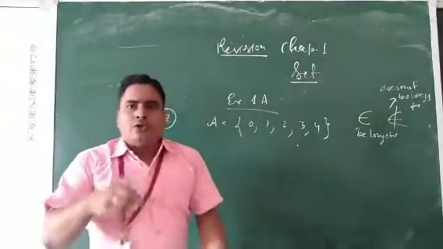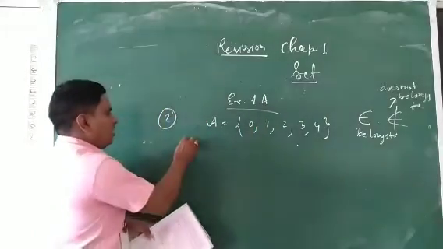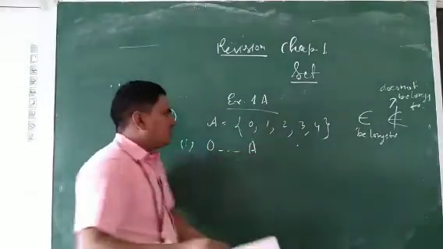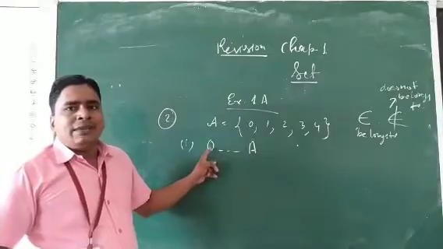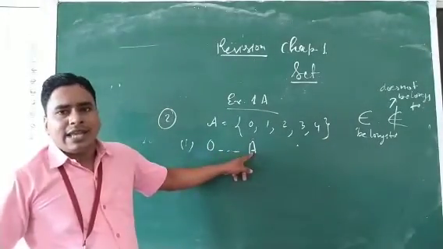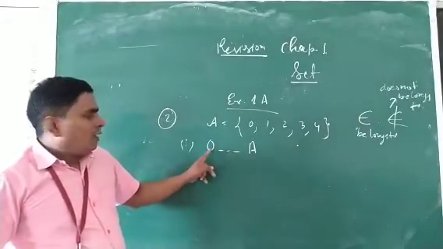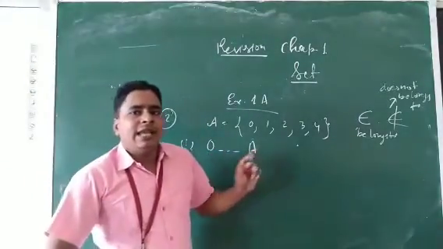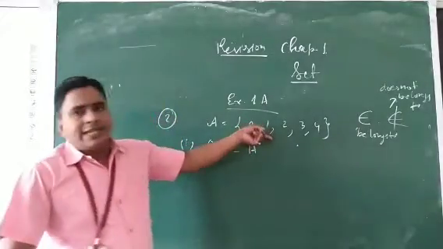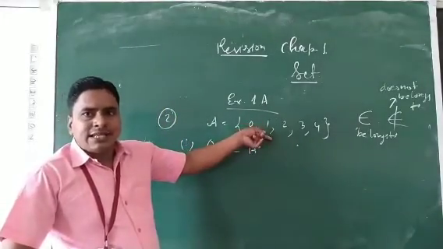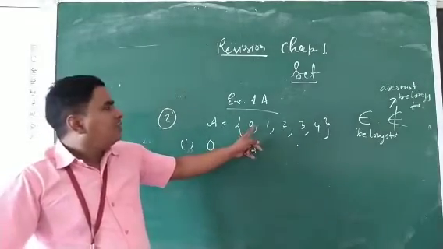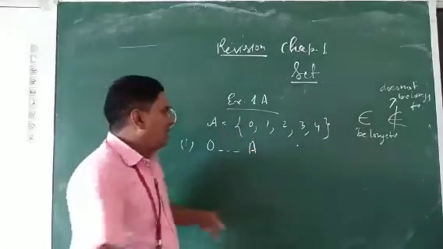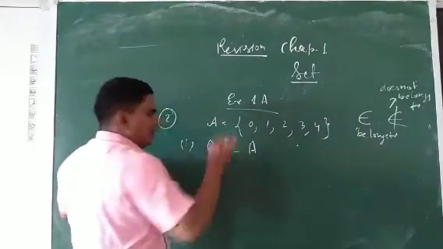So we'll discuss one or two questions of this question. First part, here written 0, then dash A. See here 0 represents the element and here the set is A. So whether 0 is an element of A or not, यहाँ पर जो 0 है वो सेट A का एलिमेंट है कि नहीं. So here we'll check. The set is given. See the elements of set A: 0, 1, 2, 3, 4. इसमें 0 आ रहा है ना? 0 belongs to this set. So we can write here the sign for belongs to.